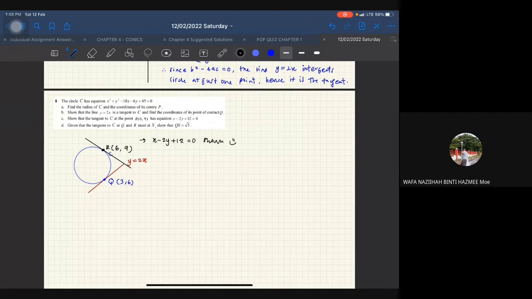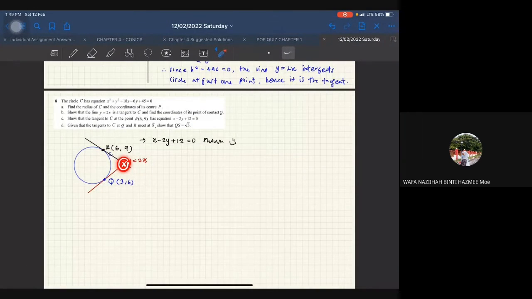So I jump straight to part D. It says given that the tangents to C at Q and R meet at S. So this one and this one meet at this point.